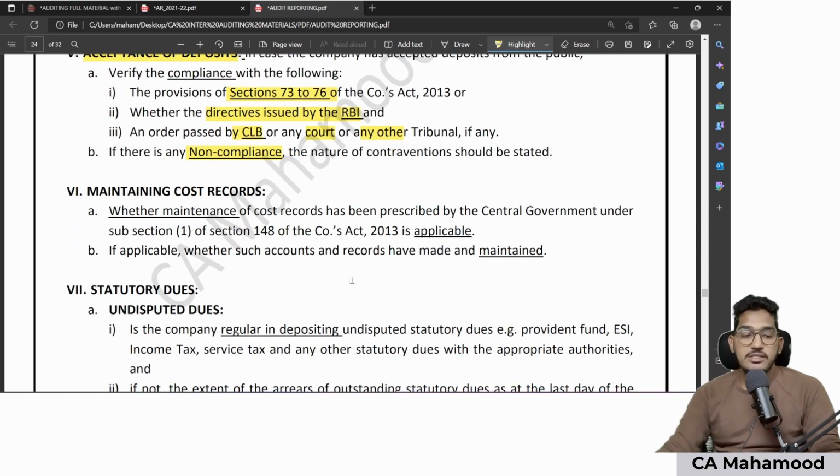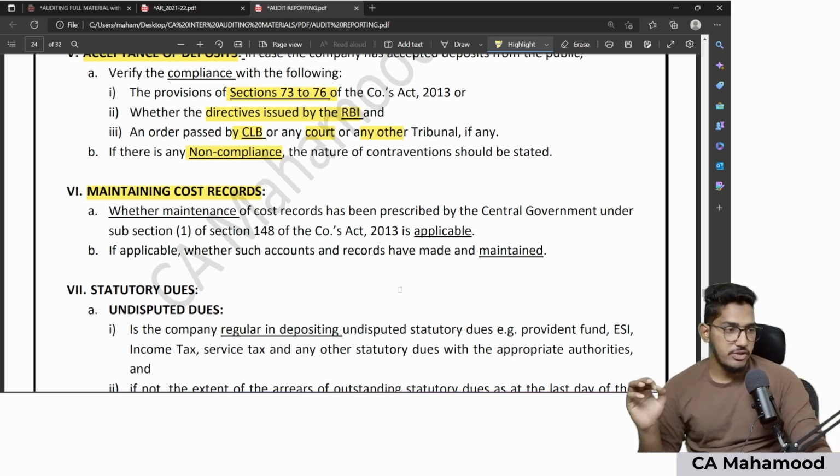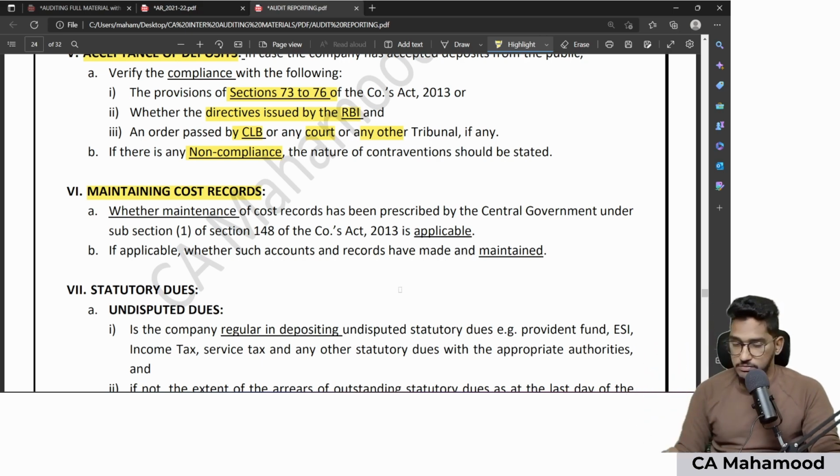Next one. Sixth point, maintenance of cost records. Nothing but whether your company comes under the applicability criteria given under section 148 subsection 1. If yes, whether your client is maintaining cost records or not. That's all. Whether cost records are applicable for your client. In case cost records are applicable, whether your client is maintaining proper cost records or not, you have to comment on that. Next, seventh point, an important point, which is regarding statutory dues.